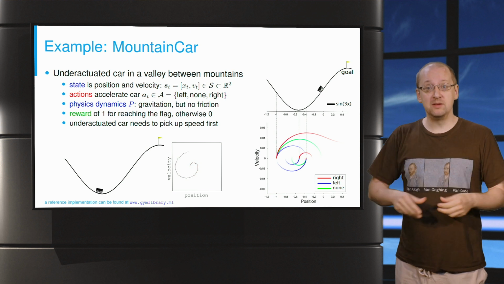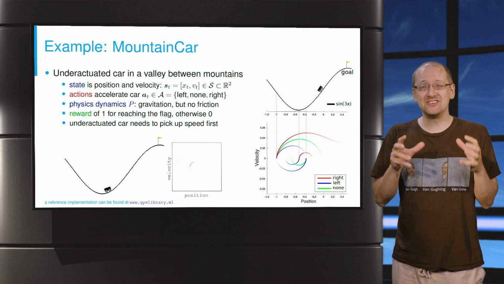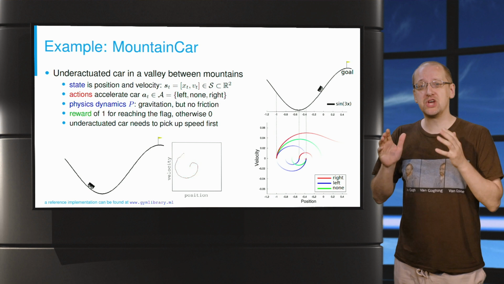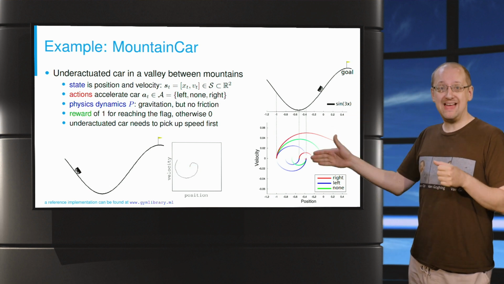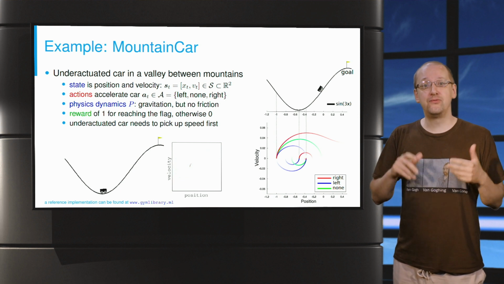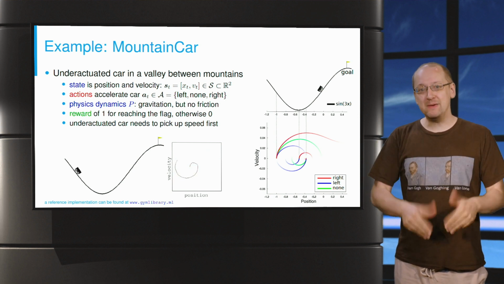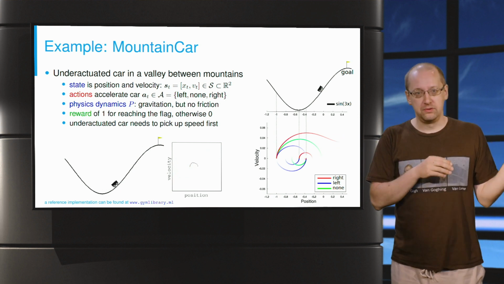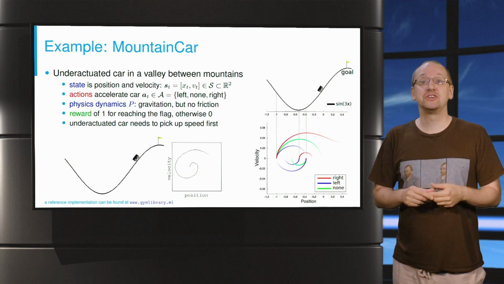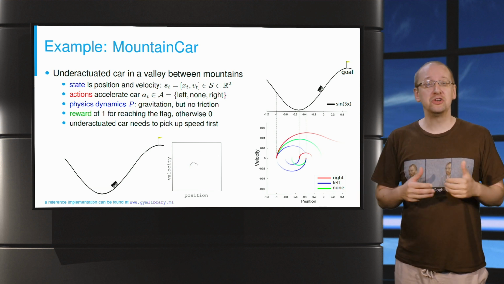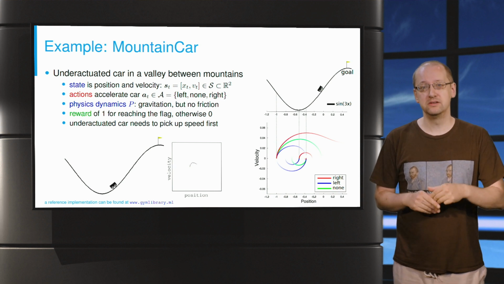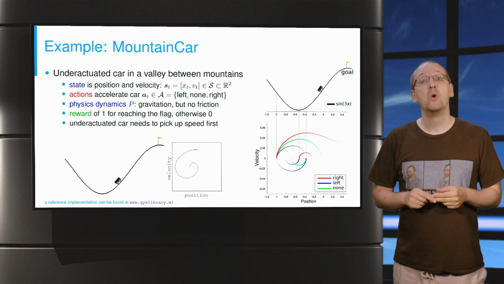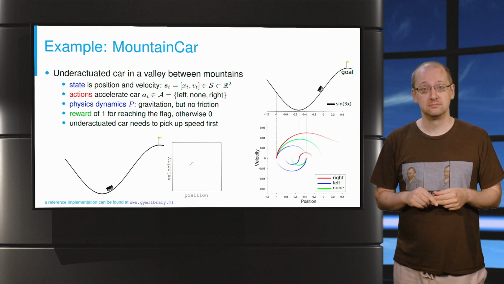However, the problem is that the car does not have enough power to get to the top of the mountain in one go. As we see here on the bottom left, the car needs to first pick up speed by moving back and forth. Now imagine you have to learn this without knowing anything about the environment, just by interacting with it. That's what reinforcement learning does.